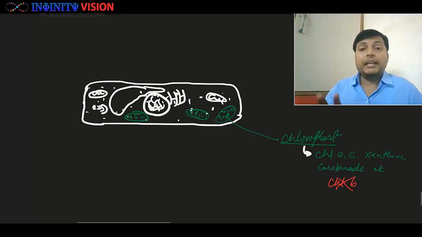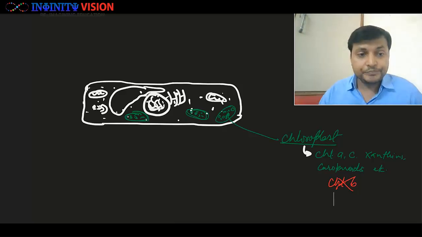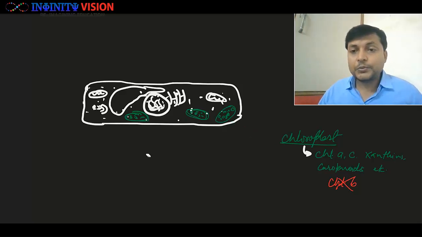Chlorophyll B is not found in the diatoms. Well, याद रहेगा इतना? Great. So ये मैं डिलीट कर रहा हूं.